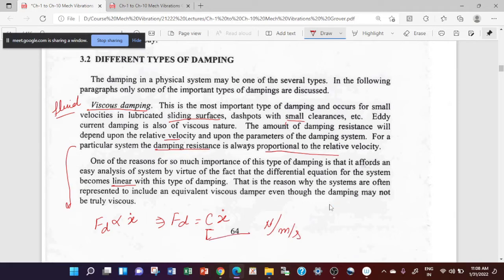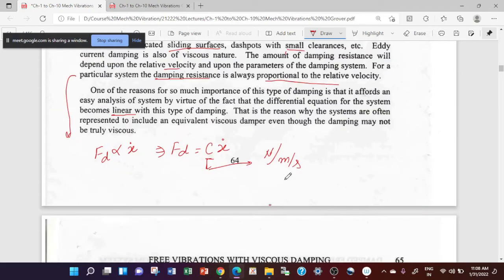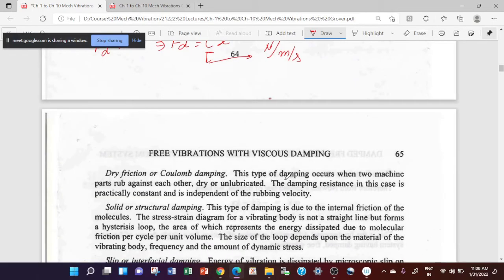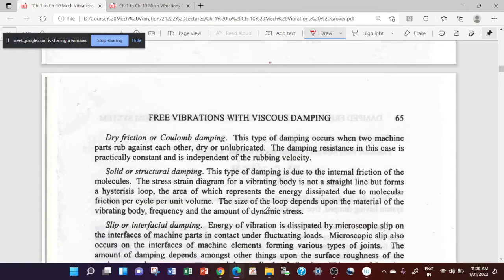This is the unit of damping. So I will be discussing this damping first, and then I will go to the second, third and fourth damping at the appropriate point.